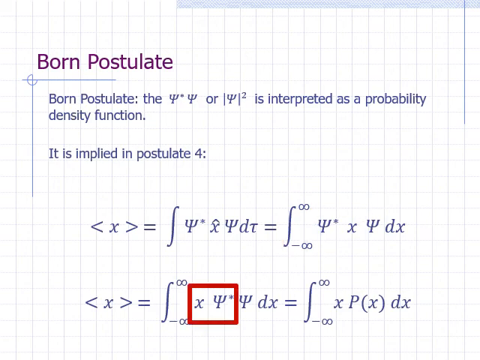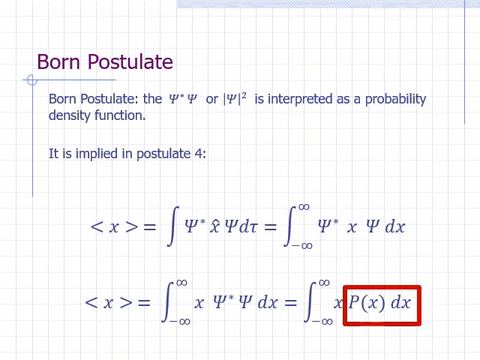This formula says that to get the average x, multiply each possible value of x by psi star psi dx, then add up everything. Remember that integration is essentially a summation over infinitesimally small intervals. Therefore, psi star psi dx must be the probability of finding the particle between x and x plus dx, and psi star psi is the probability density. We cannot associate an actual probability for a continuous variable like x. Instead, we have a probability density function.